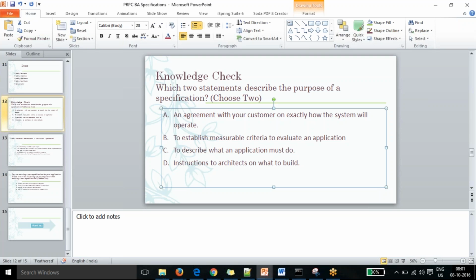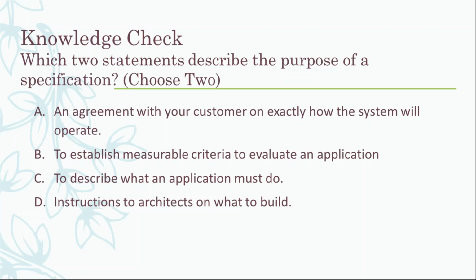Which two statements describe the purpose of a specification? It's what to build. Yes, that's one.